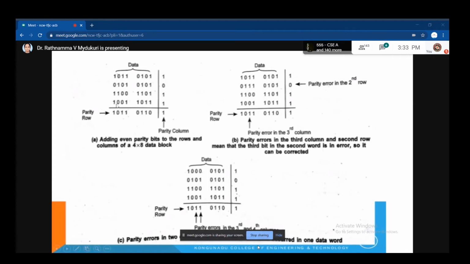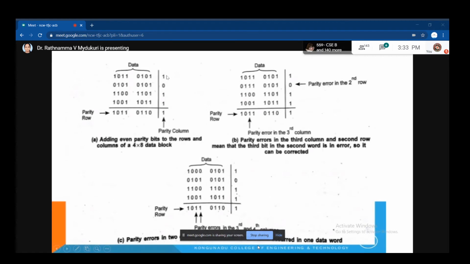1, 2, 3, 4, 5. So how many ones are there here? 5 ones. But I am considering even parity, so I am adding one more parity bit with 1, which makes it 6, which is our even parity.